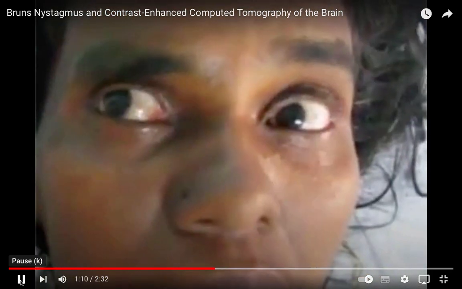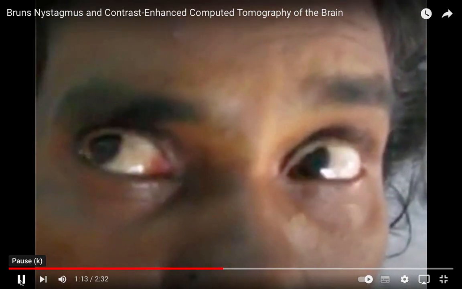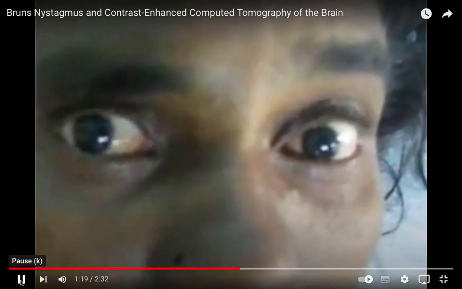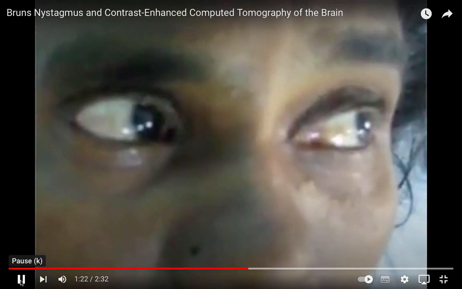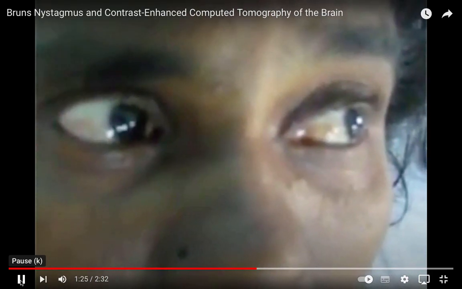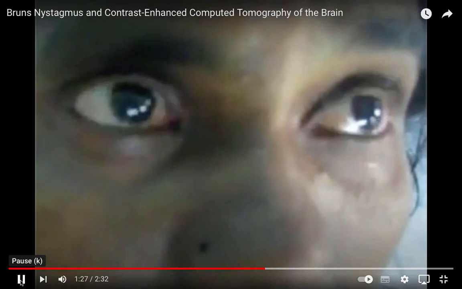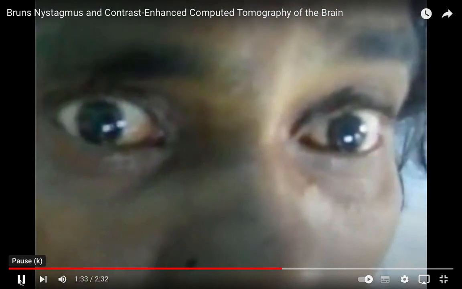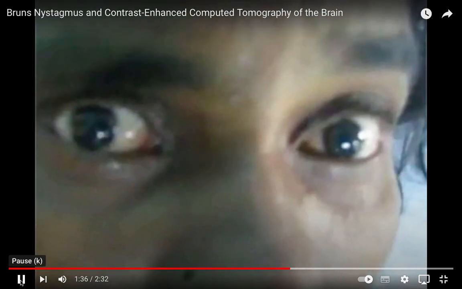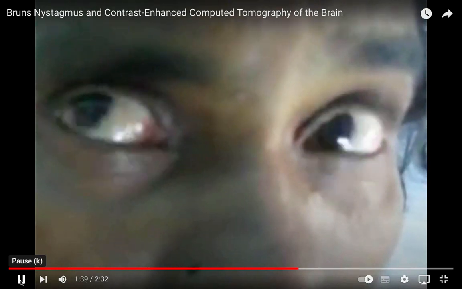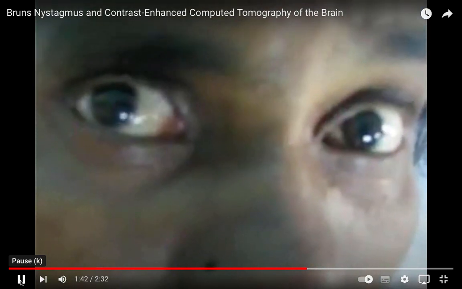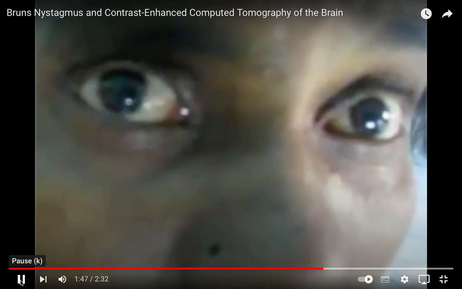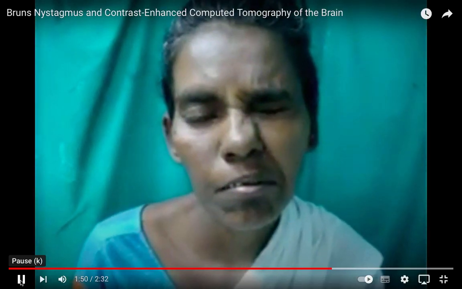So these are some examples that have been provided there as a video supplement. On the right, you see this coarse nystagmus. This coarse nystagmus can be described in another way: a tendency of the eyes to come to the midline, into the primary gaze. See, it is almost coming. And if the person makes an attempt again to go to the right, that is what is leading to the nystagmus. Otherwise, it is just slowly drifting all the way up to the center gaze. So this is what is happening in the coarse nystagmus.